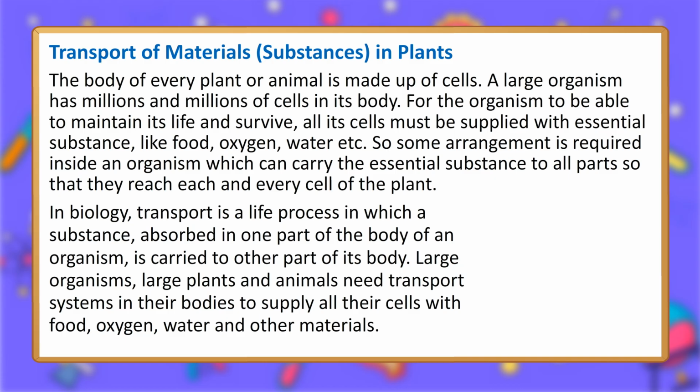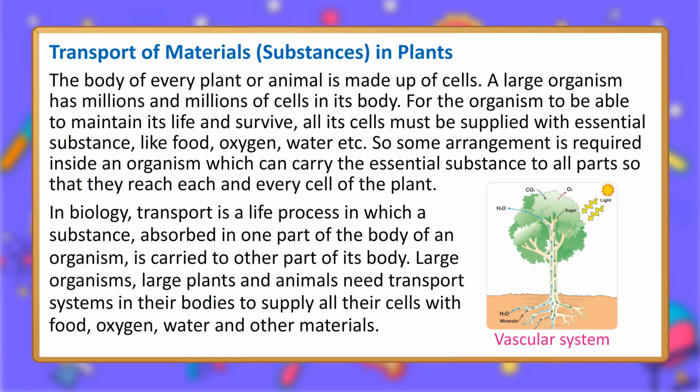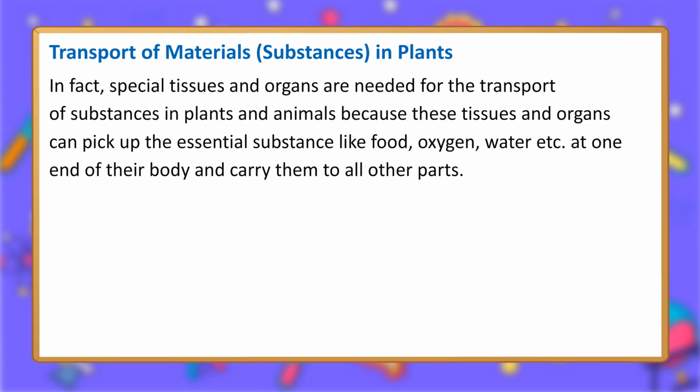Large organisms, large plants and animals need transport systems in their bodies to supply all their cells with food, oxygen, water and other materials. Vascular system. In fact, special tissues and organs are needed for the transport of substances in plants and animals because these tissues and organs can pick up the essential substances like food, oxygen, water etc. at one end of their body and carry them to all other parts.